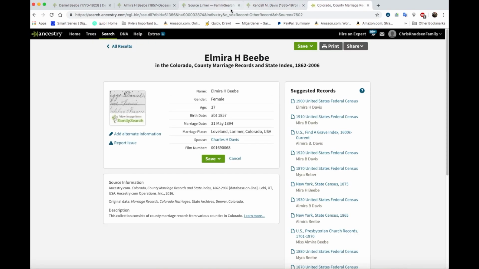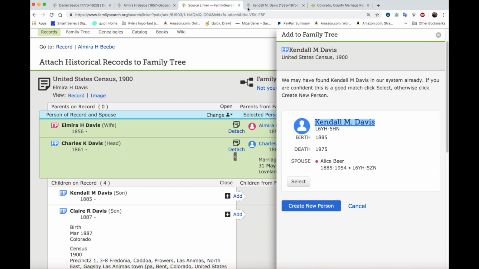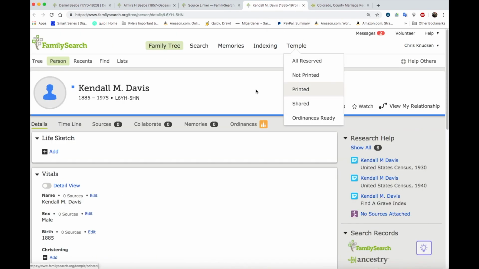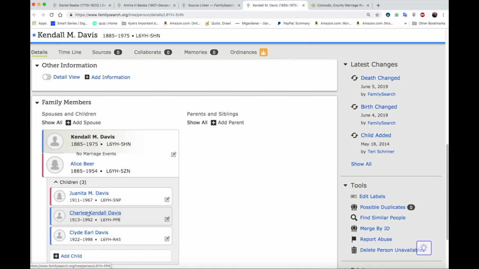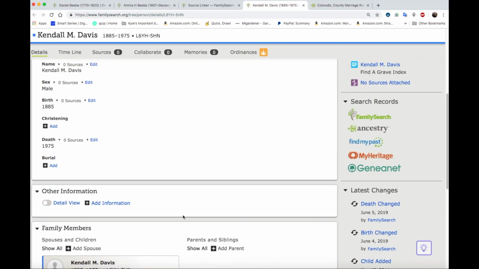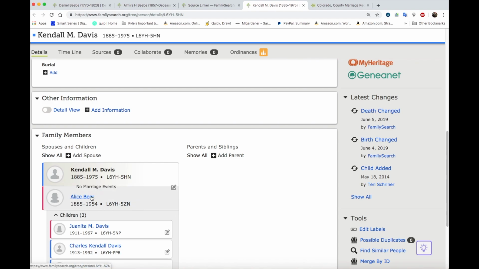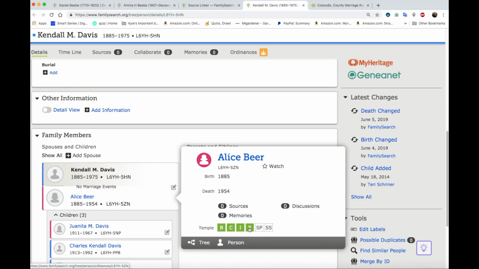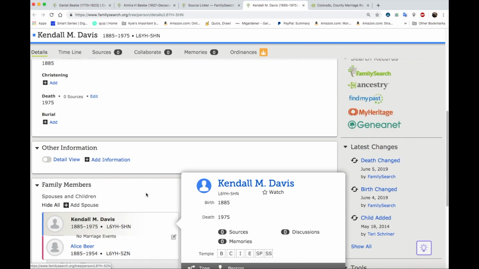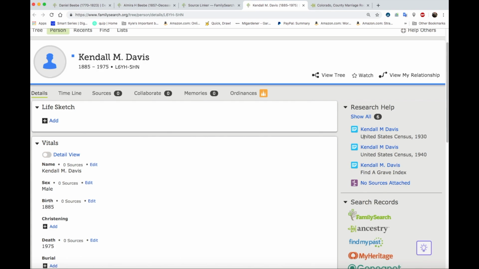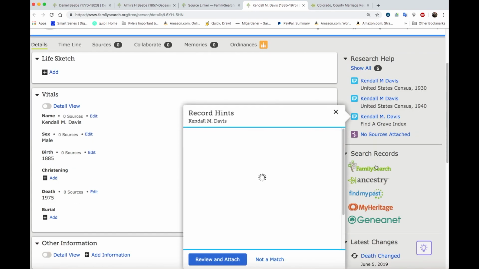And his wife's name is Alice Beer. So we've got Kendall, Alice Beer, and all these children, but no parents for Kendall Davis. Alice Beer also does not have any parents. And he doesn't have a birthplace. So okay, I'm guessing this is the right one, but let's just check and see. Kendall M. Davis.